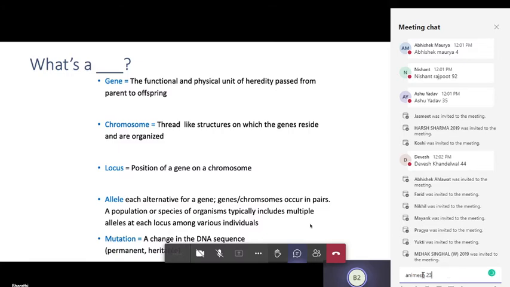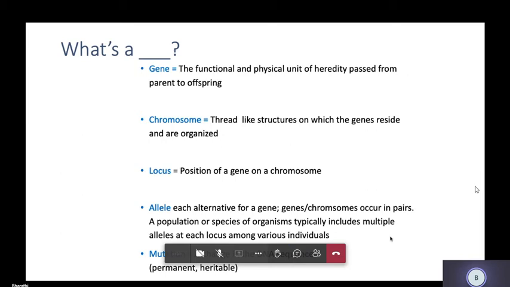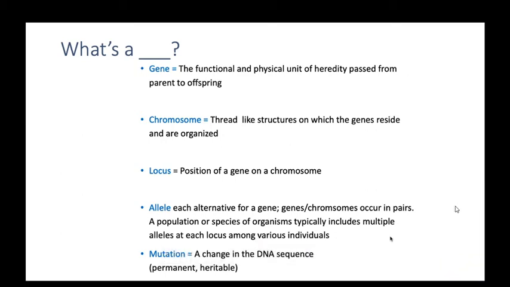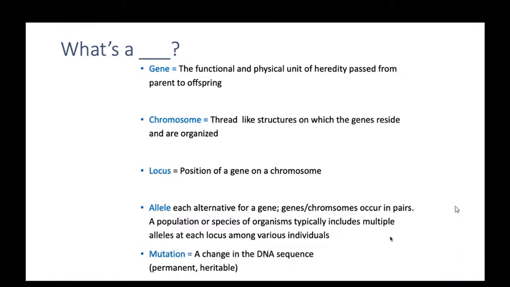Good. Okay. Now, what is the gene? Gene is the functional physical unit of heredity that passes from parent to offspring. Offspring means children. That is a functional and physical unit that passes from parents to their children. That is gene. And what is the chromosome?